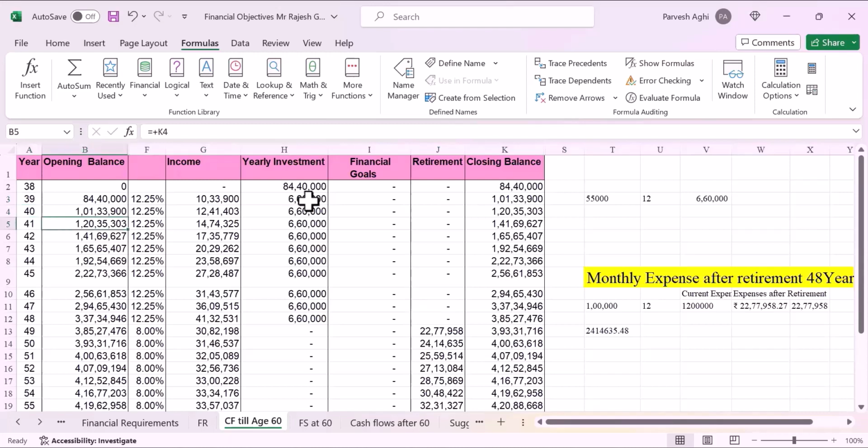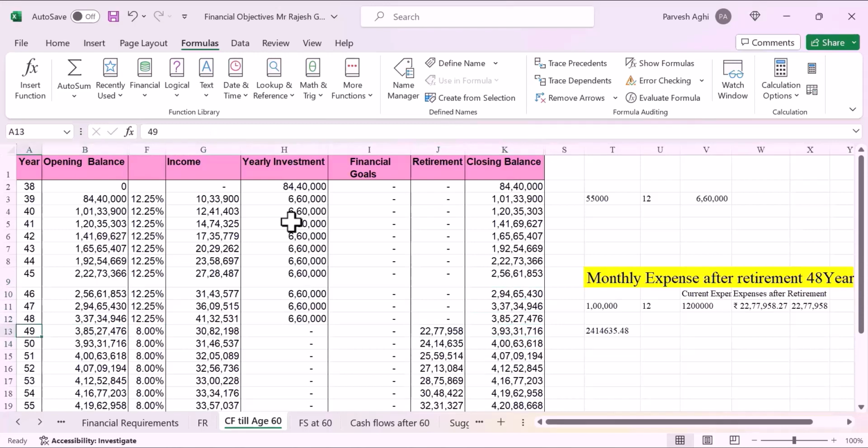Similarly, at the age of 41 we start with 1 crore 20 lakhs, which is the closing balance of the last year. Then he's going to make another 12.25% return. Just to check that, the formula is the opening balance into 12.25% return. This way he's going to save another 6 lakh 60,000 during the year out of his regular income, and his balance will go up to 1 crore 41 lakhs. He'll keep putting this money every year, it will generate 12.25%, and with further investments of 6 lakh 60,000, his balance is going to go up.